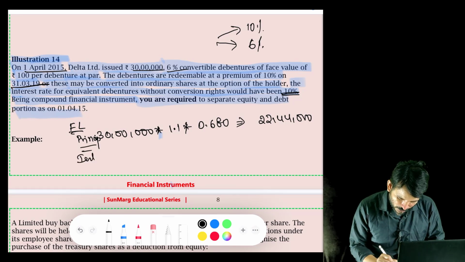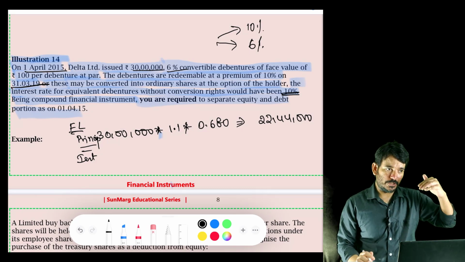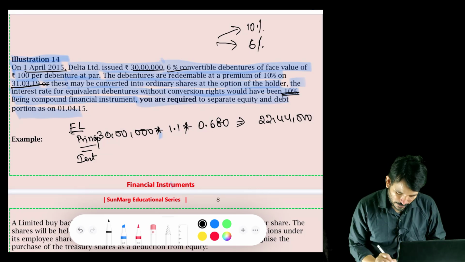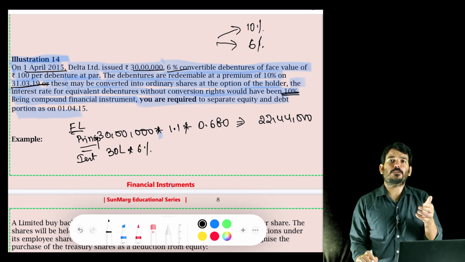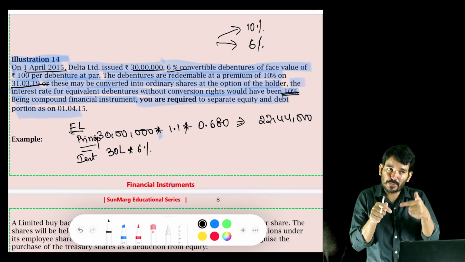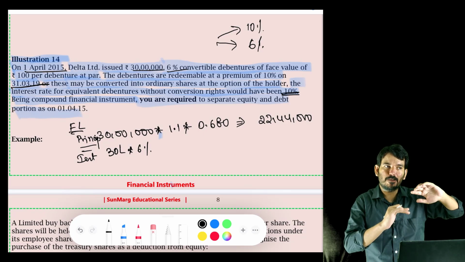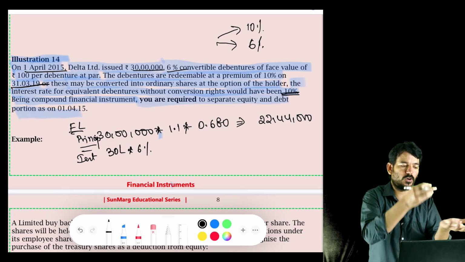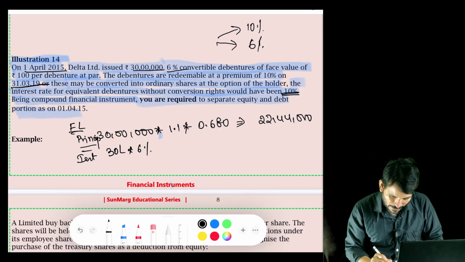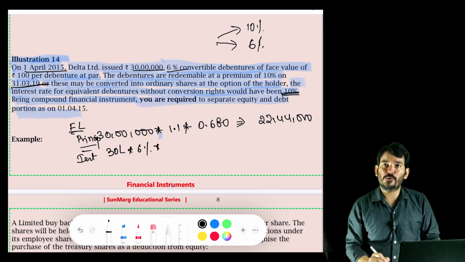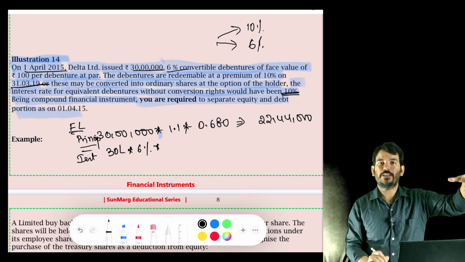Again I have an interest portion also, because for the next 4 years I continue to make the payment of interest, right? So I will pay 30 lakh multiplied by 6%. Sir, why are you considering 6%? Just now you said 10%. 10% is to discount. But while making the interest payment, I will pay only what I promised, right? I promised only 6%. So I'll take only 6%. And how many years will you pay? You will pay for 4 years, the same amount.